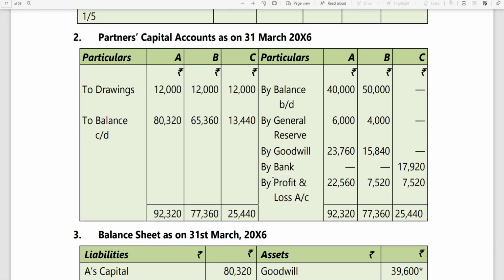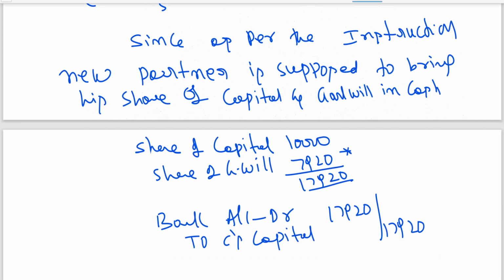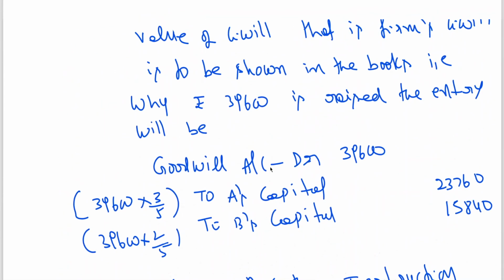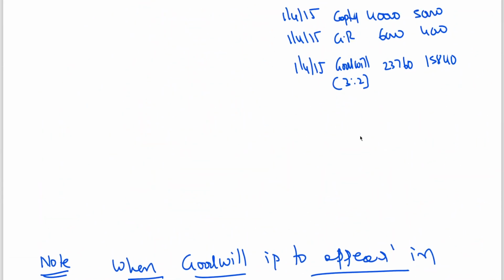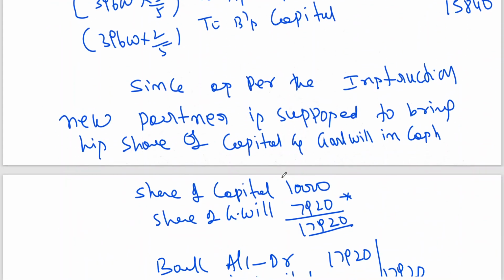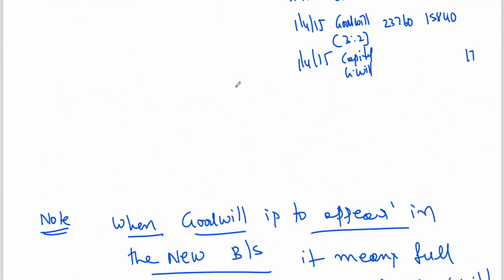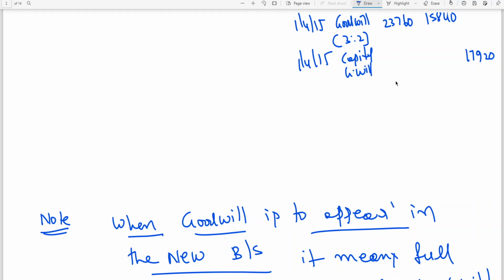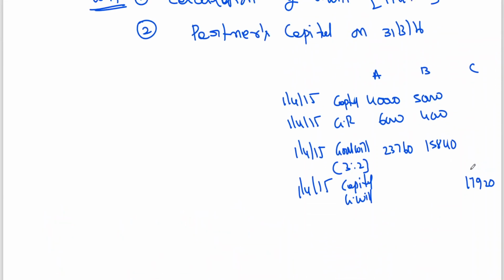So goodwill, bank. Up to this, and coming back to this, goodwill, capital plus goodwill, 17,920 is credited to C. So now at this particular point of time you write balance carried on: capital, reserve, goodwill, capital contribution.